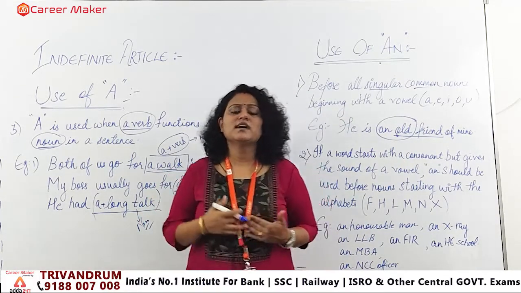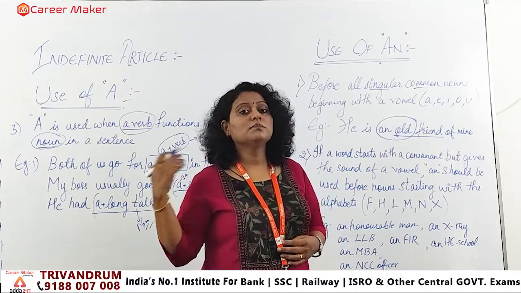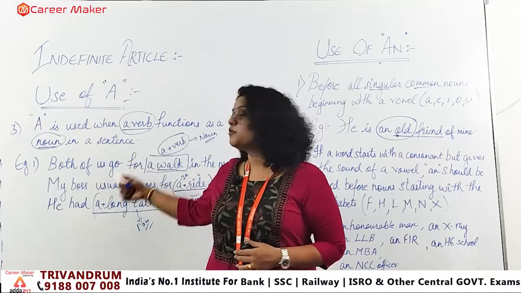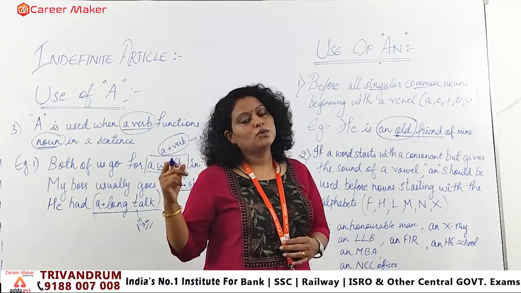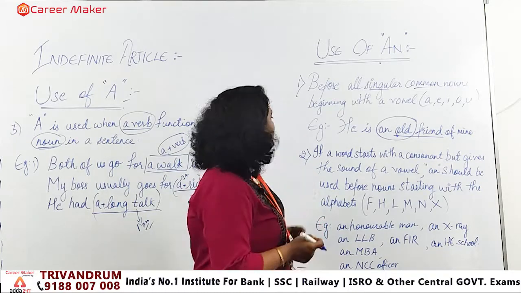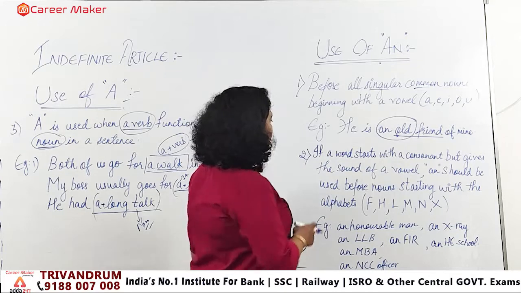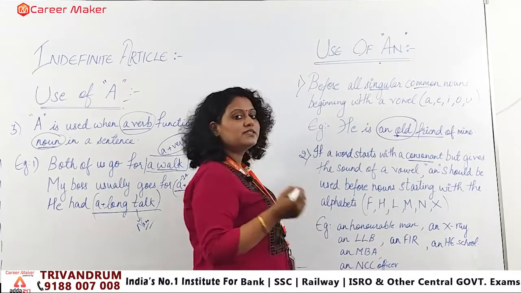So if a word is starting with a vowel, we'll be using "an". Okay, and you need to see the previous one when I told you about "a". But if the sound is coming out as a consonant, we are using what? "A", like a universal, a unique entity when we say it like that. Clear?